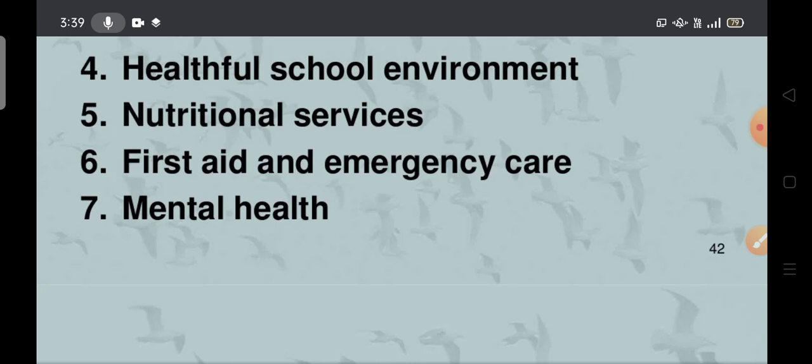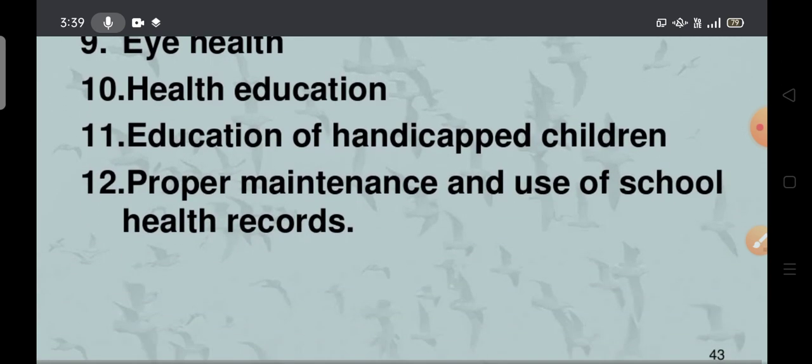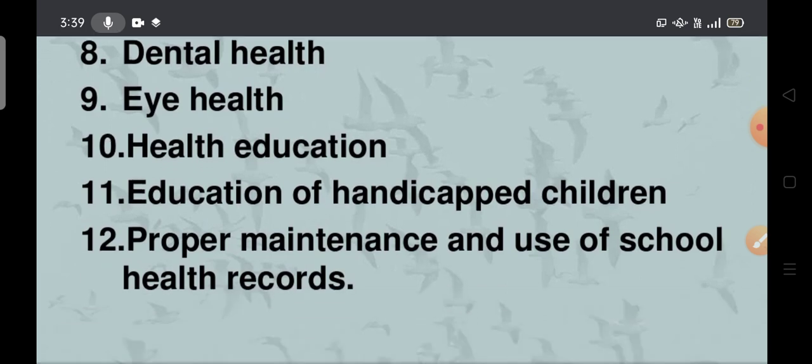Okay, first aid and emergency care, mental health. Next, dental health, eye health, health education. We have to see the dental health; you know very well about it. Children have a tendency to eat chocolates and all. If they are eating chocolates, it will get stuck on their teeth. If they are not flushing it out with water, it will stay there and lead to acids forming, which leads to tooth decay. So that is the reason we have to instruct the children to avoid eating chocolates and all.